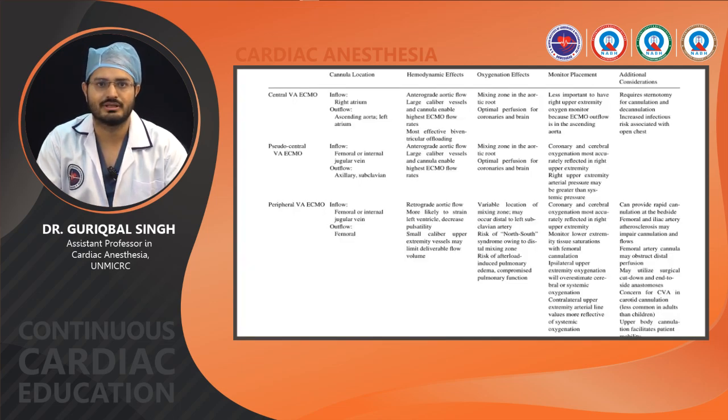So these are the various configurations. Central VA ECMO has the inflow cannula in the right atrium while the outflow is into the ascending aorta or left atrium. Then there's a pseudo central VA ECMO where inflow is from femoral or IJV while outflow is into the axillary or subclavian artery. While in peripheral VA ECMO the inflow would be coming from femoral or IJV while outflow would be into the femoral artery.